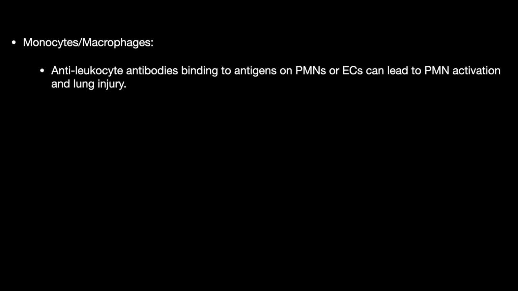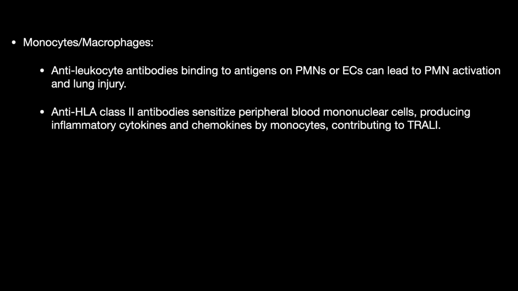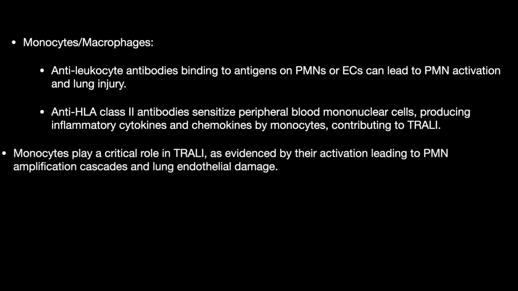Next is the role of monocytes and macrophages. Anti-leukocyte antibody binding to the antigen on the neutrophil and ECs may lead to PMN activation and lung injury. Now, the class 2 antibodies sensitize the peripheral blood mononuclear cells, producing inflammatory cytokines and chemokines through the monocytes.